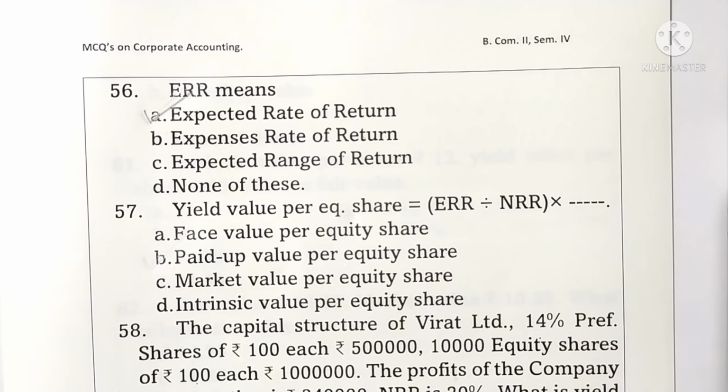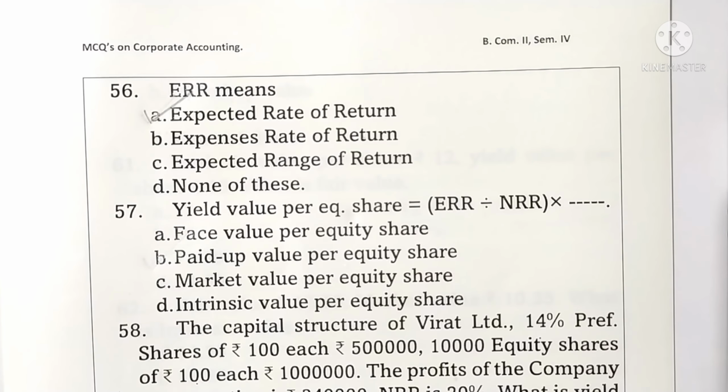Question 61. Intrinsic value per share rupees 12, yield value per share rupees 15. What is the fair value? It is just the average of the two figures. Average is 12 plus 15 divided by 2. It's 27 divided by 2. The answer comes to 13.5. Option C is the correct one.